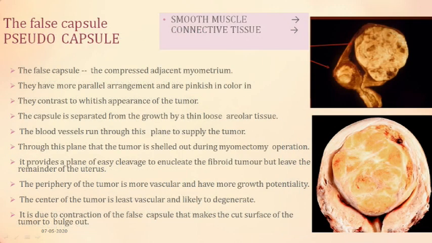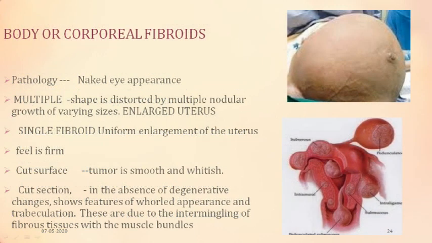What is whorled appearance? This is the whorled appearance. This is normal myometrium, and this is the whorled appearance, that is, it comes in circles, with trabeculations. This is because of the intermingling of the fibrous tissue with the muscle bundles. So between the muscle bundles, the fibrous tissue encroaches, and therefore it gives a whorled appearance to the fibroid.